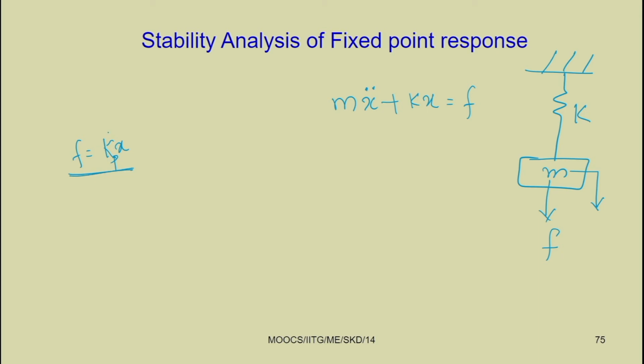Let us take a proportional controller, so F equal to Kp x.